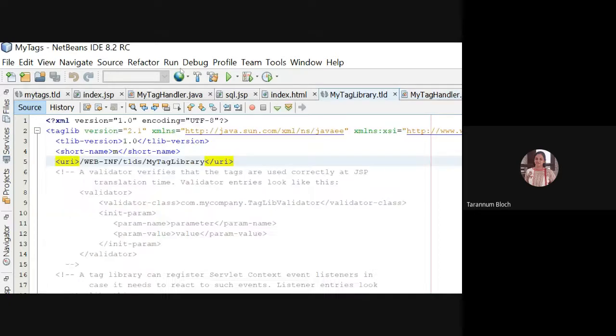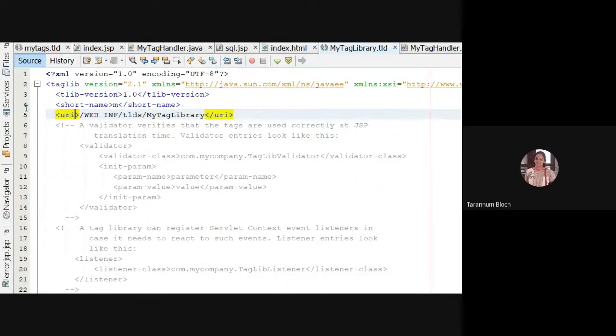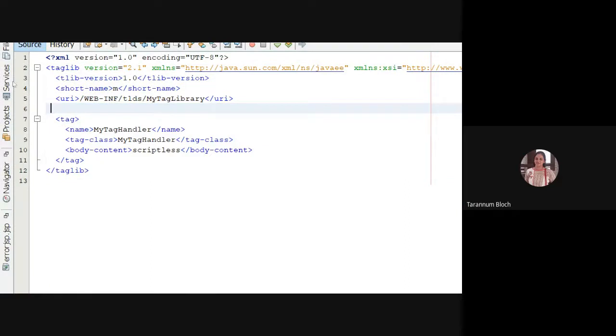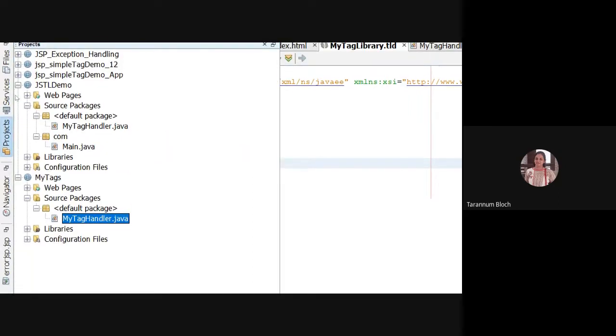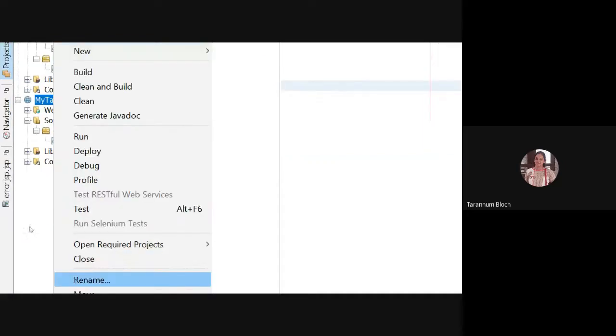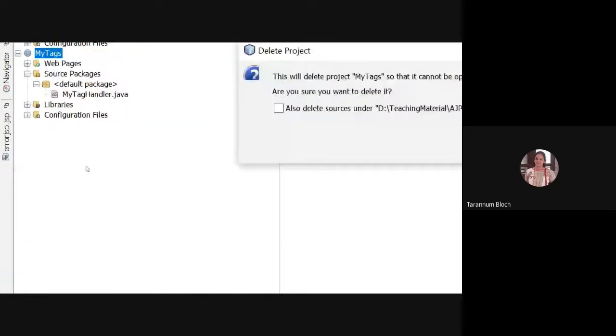Now when you have created your class, you can see here along with your class, the tag information is added, which is name, MyTagHandler, class, MyTagHandler.java. And the body content says scriptless. There is nothing in the body. This is the default because we have not chosen anything. So this is how you can create your TLDs, and you can define your tag handler class.